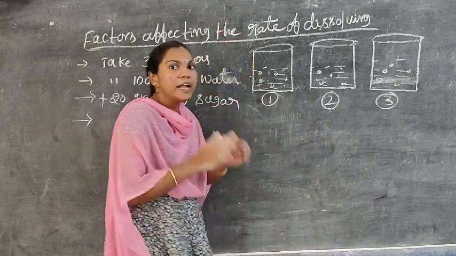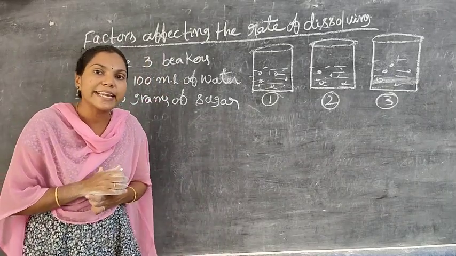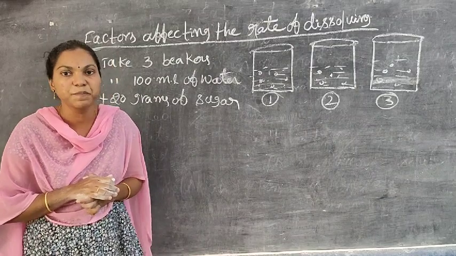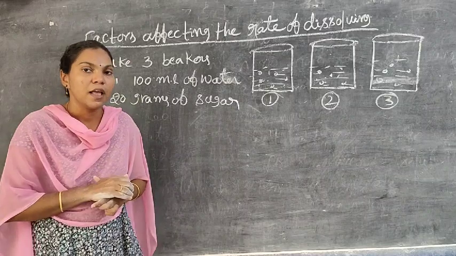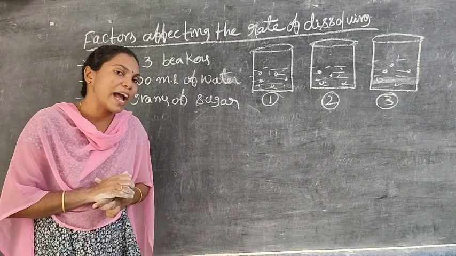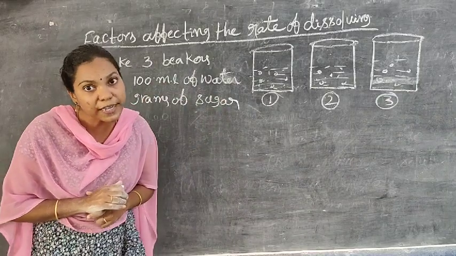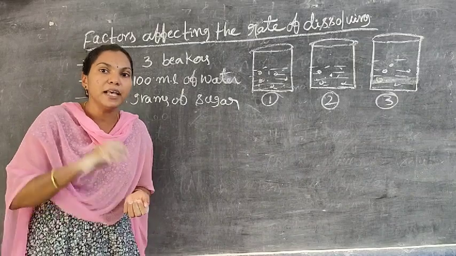Again I repeat it. Take 3 beakers with an equal quantity of 100 ml of water and add 20 grams of sugar in all 3. In the first beaker, keep it aside without disturbing. In the second beaker, stir it using a glass rod.